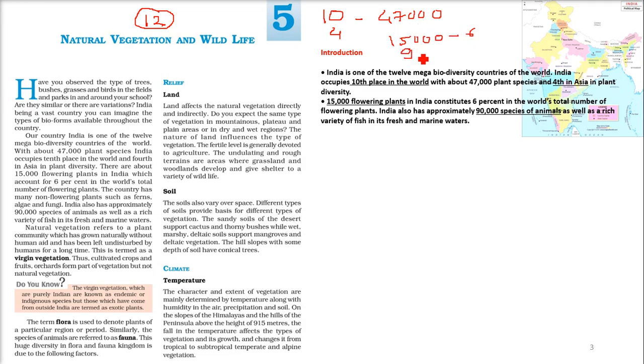India has approximately 90,000 species of different animals. See how rich we are. Also we have different types of fish, whether freshwater fish or marine water fish.